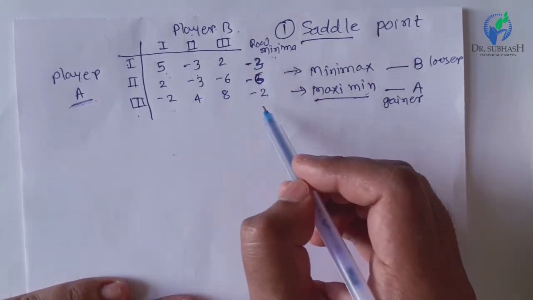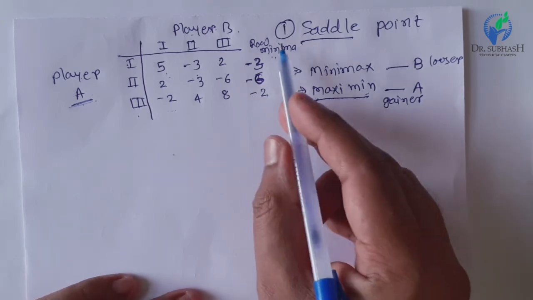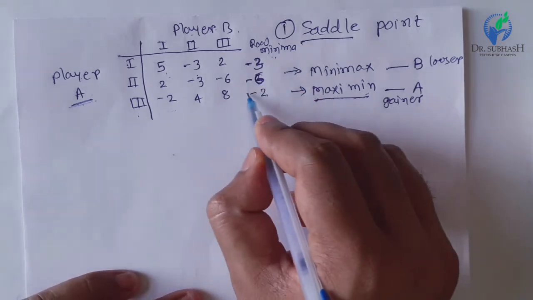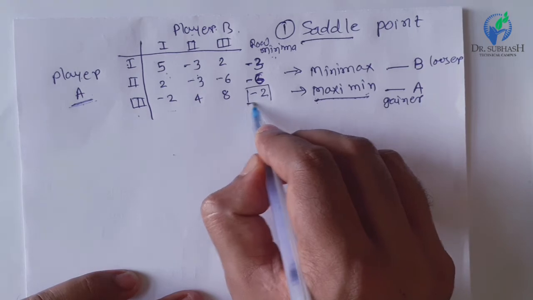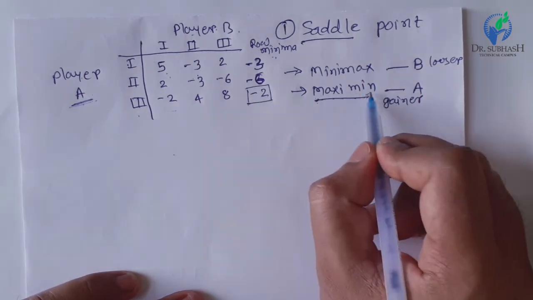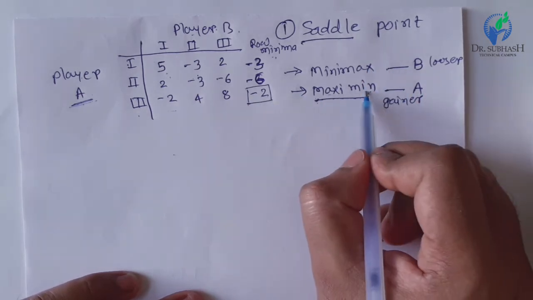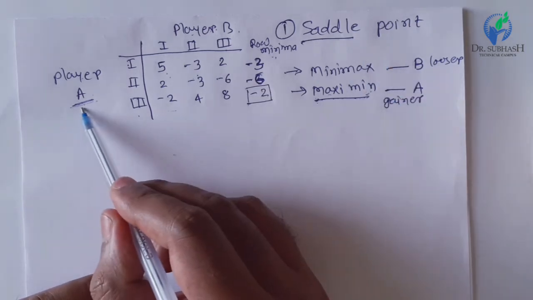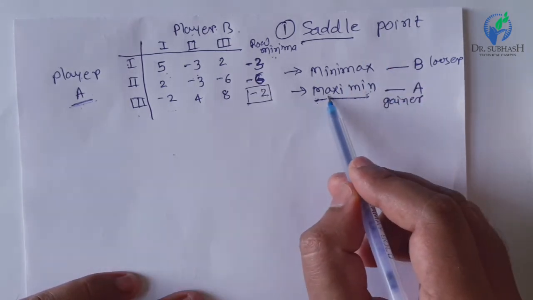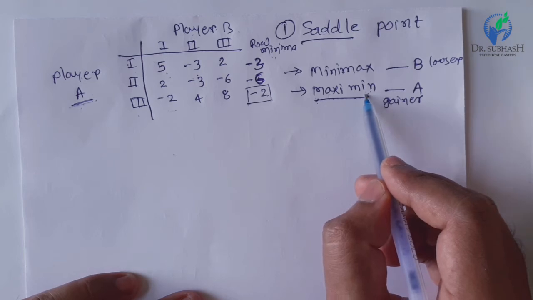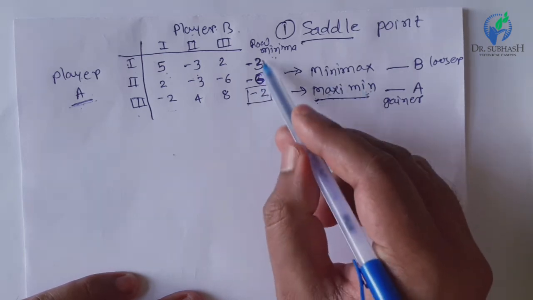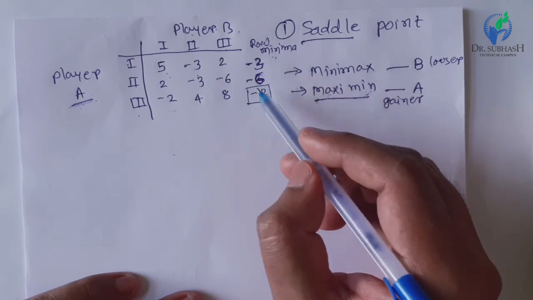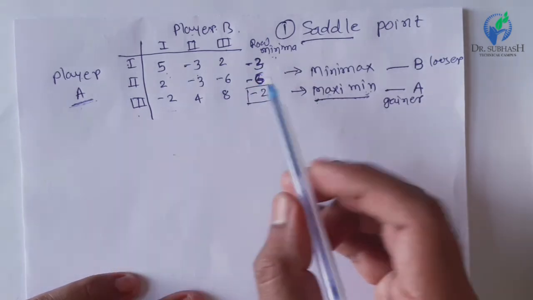And what is the value of the game? The value of the game is nothing but the final or resultant payoff for a particular player. Ultimately, what will be the loss or profit for a particular player? It is called the value of the game. When the saddle point is present, the value of the game is equal to the value at the saddle point.